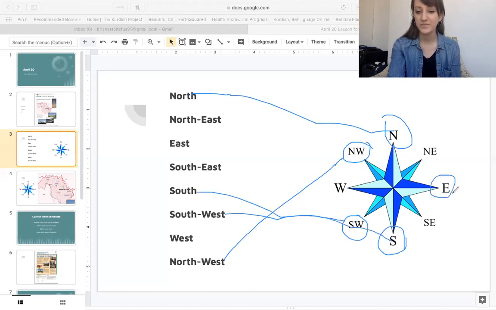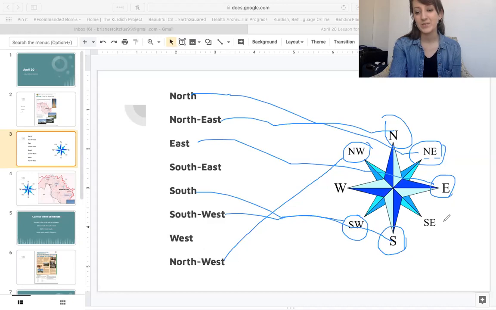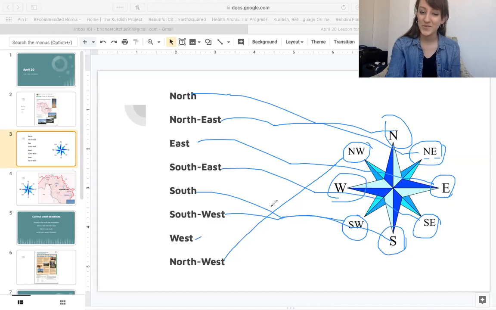What is this one? East. What is this one? Northeast. See how there's an N and an E. Northeast. What is this one? Southeast. And what is this one? West. West.